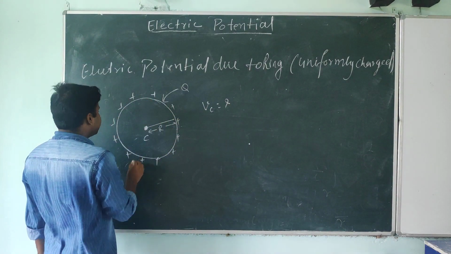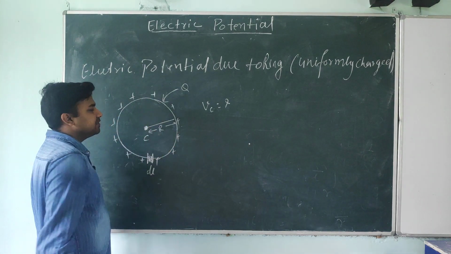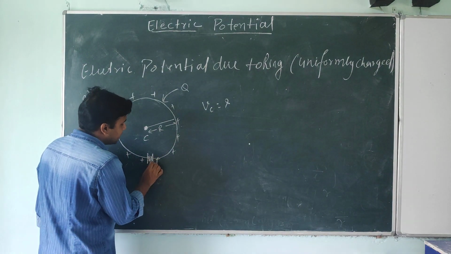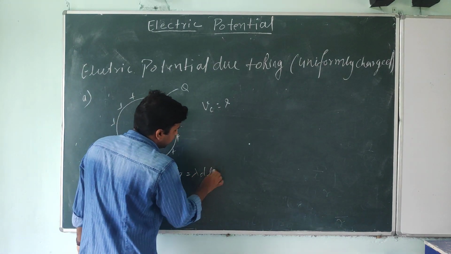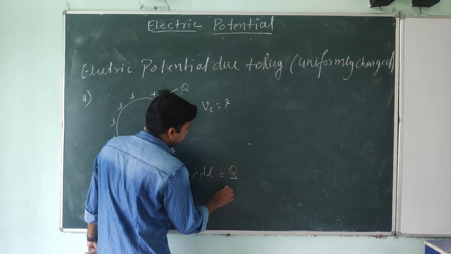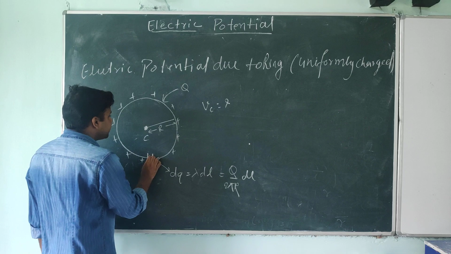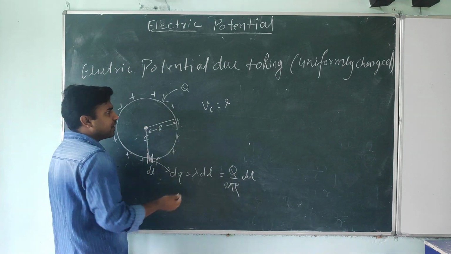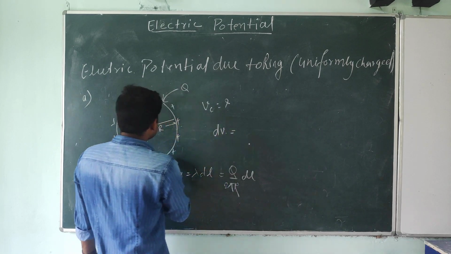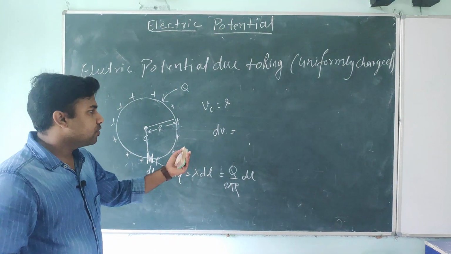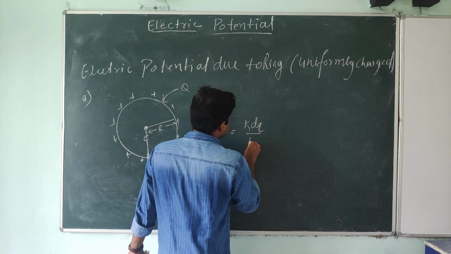Okay students, again what you will do, you will take a small strip, here it's a dl. Because of this dl, the charge is dq, and dq is lambda into dl. Lambda is Q divided by 2 pi r, into dl. Because of this dq, at center C we can find a dv, a small electric potential. Because of small charge you will get a small electric potential, and dv equals k dq divided by capital R.